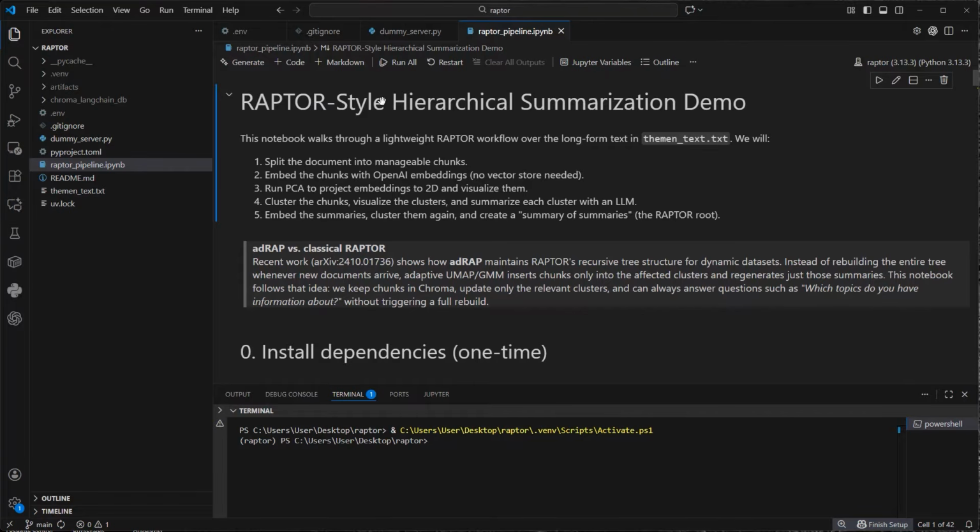So here again, that is the Raptor style hierarchical summarization. We first split this document into manageable chunks, then we embed the chunks, and we will run PCA on this. PCA means principal component analysis, which will reduce the dimensions of the vectors from 1536 to just 2, so that we are able to visualize them. This means we lose a lot of context, but it allows us to see the points in a graph. At the end, we will cluster the chunks, visualize the clusters again, and summarize each cluster with an LLM. Then we do that again until we've got the root document.